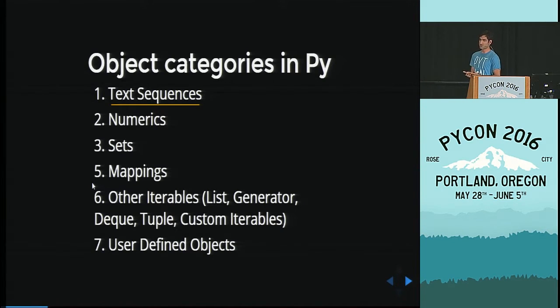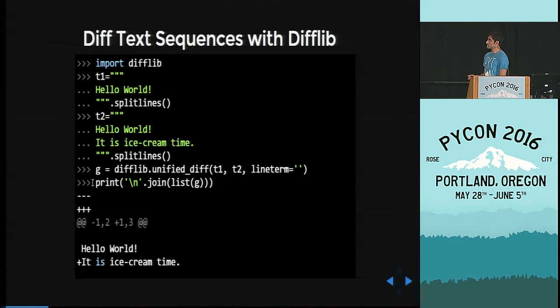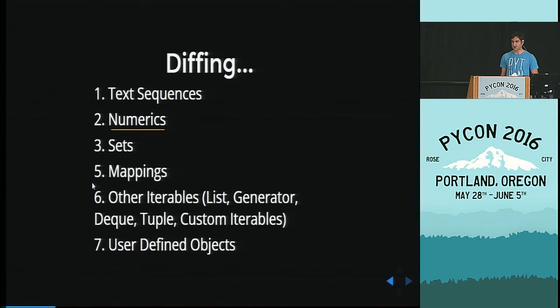But what if you have many lines? Python comes with a standard built-in called difflib that shows you, in very clear syntax, something that you're used to, something that you see in Git, what has been changed. Here we have a new line: it's ice cream time. Now, what about numerics? Those are the easiest.